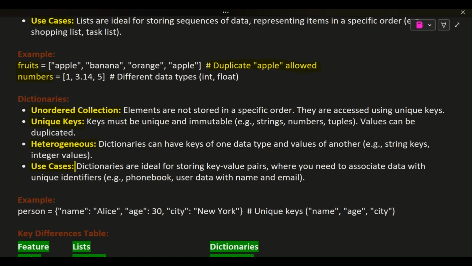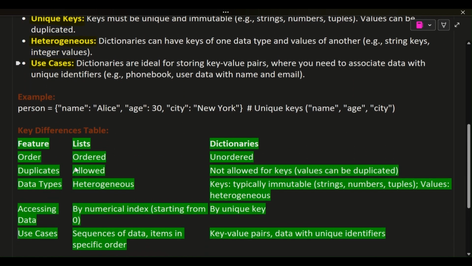Use cases. Dictionaries are ideal for storing key-value pairs, where you need to associate data with unique identifiers, e.g., phonebook, user data with name and email. Example. person = {name: Alice, age: 30, city: New York} # unique keys: name, age, city.